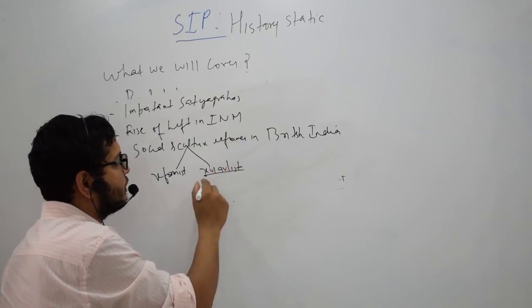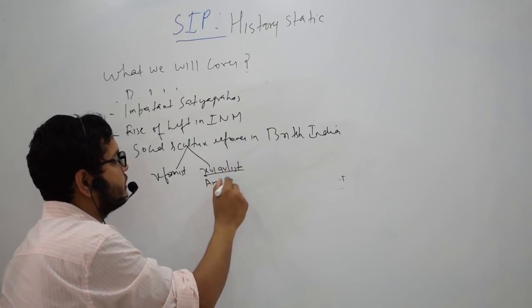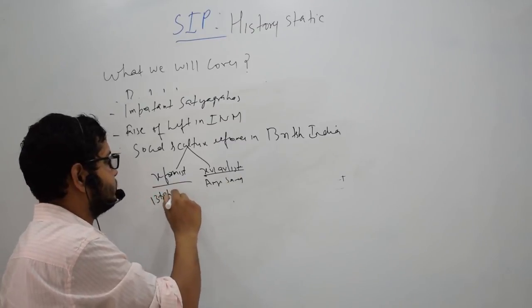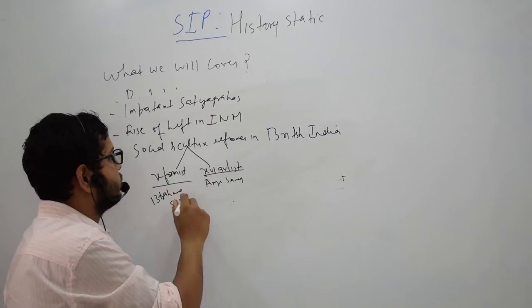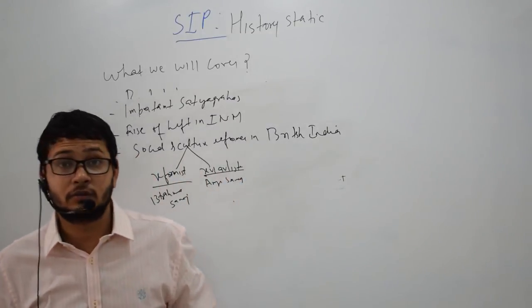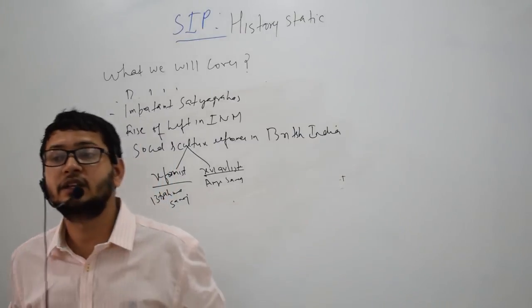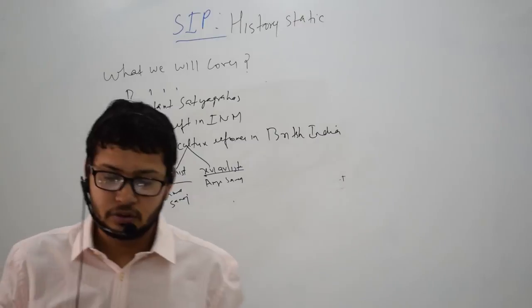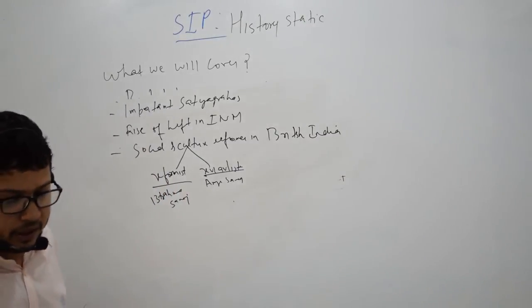These are people like Arya Samaj, for example. They have people like Brahma Samaj. So here we'll be discussing these important social reformers, their sayings, and the names of the organizations. So here the focus will be on that.